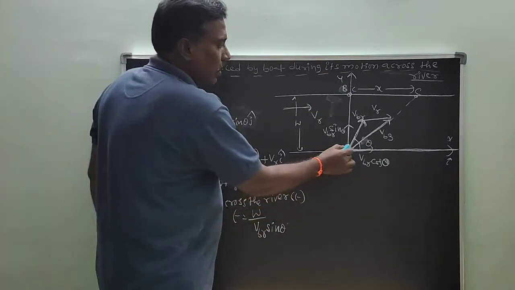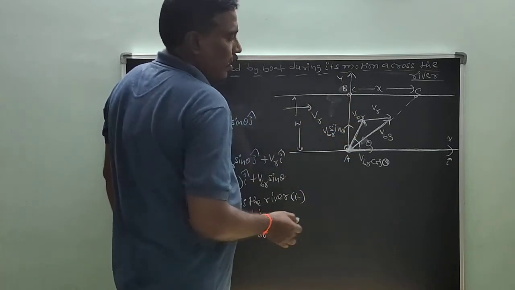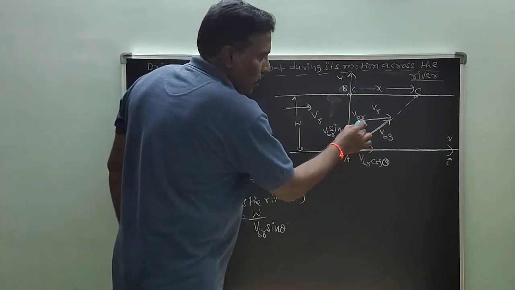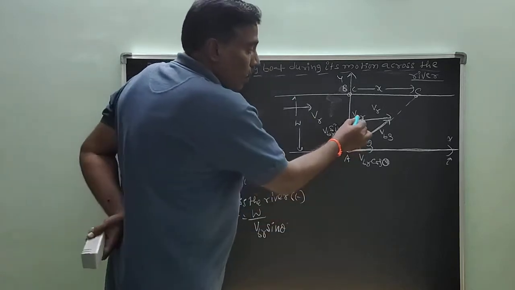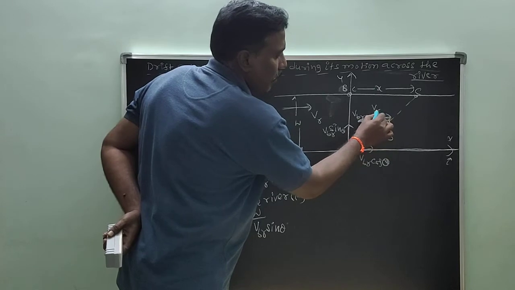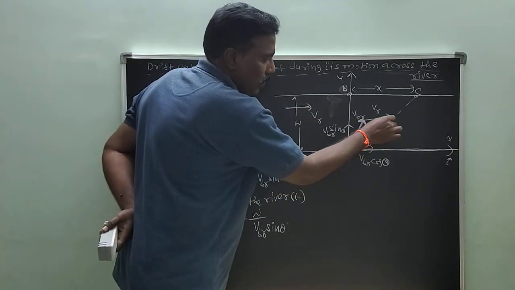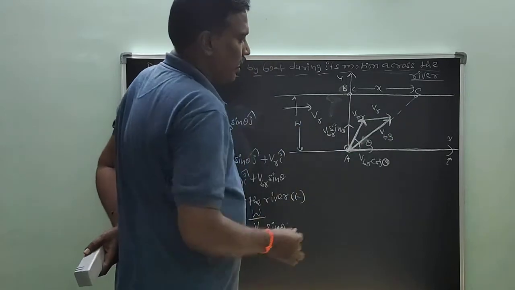He wants to reach from point A to point B. Here velocity is V_BR, the velocity of boat with respect to river. What is velocity of river? This is V_R. Actual velocity with respect to ground is V_BG.